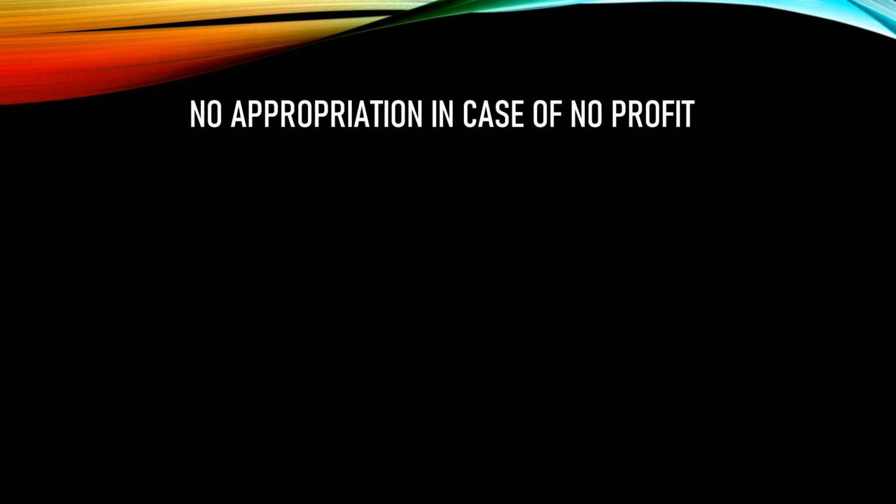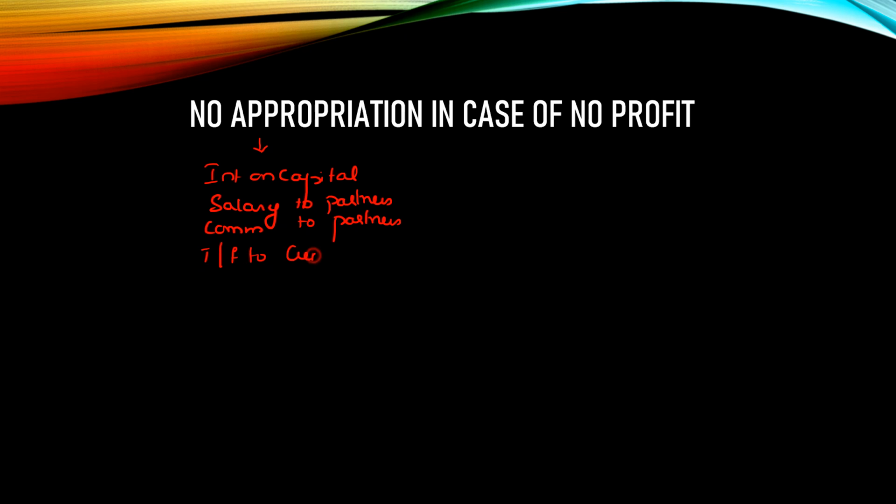So let's start. The first point where silly mistakes normally occur is that in case there is no profit, you cannot appropriate. There will be no appropriations allowed. So first you need to know what the appropriations are. Appropriations are in the form of interest on capital, the remuneration to partners in the form of salary or commission which is given to partners. In addition, profits can even be transferred to general reserve and so on. These are called appropriations.